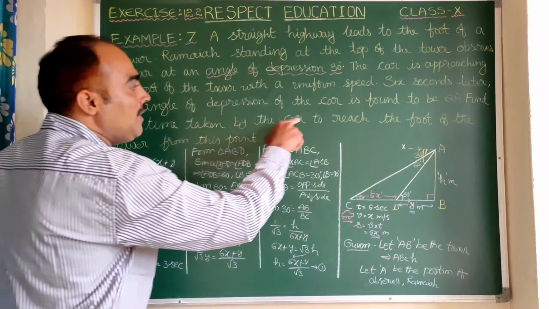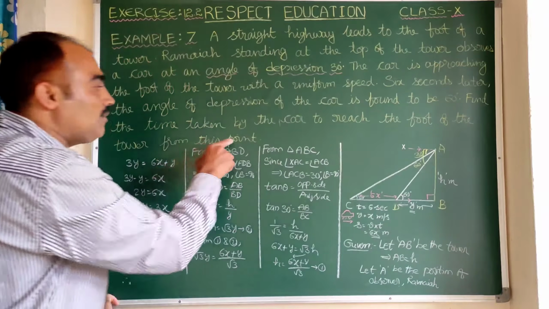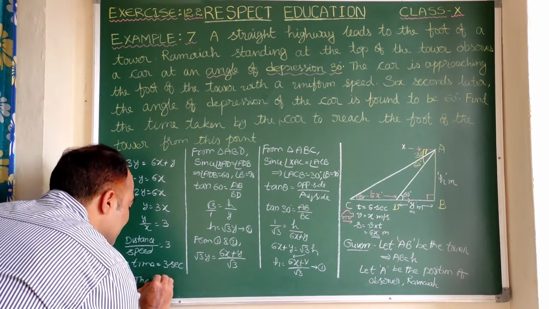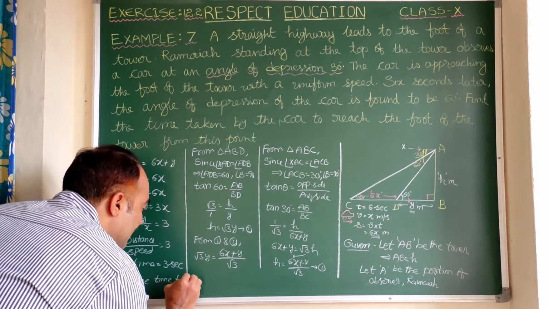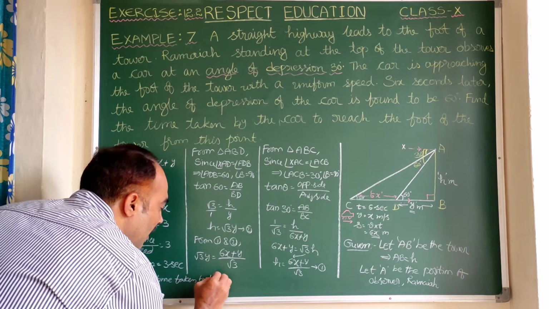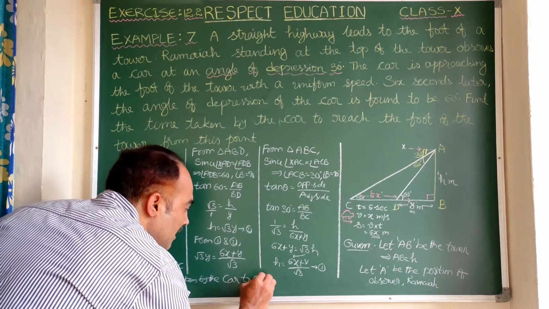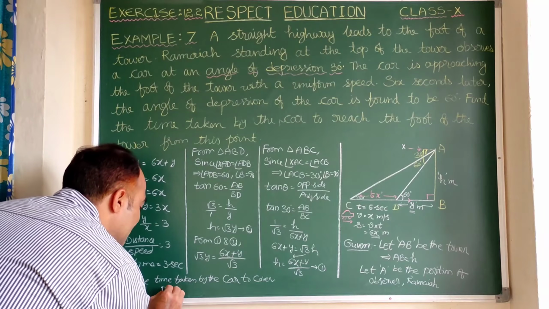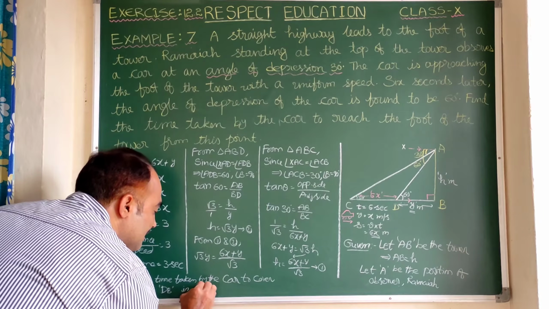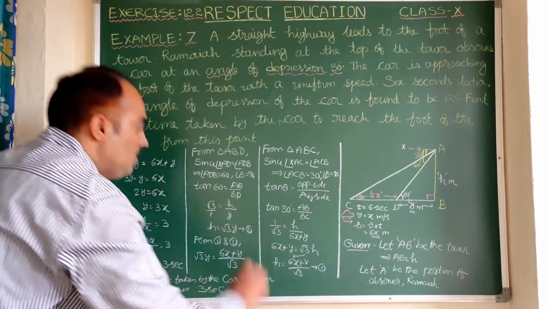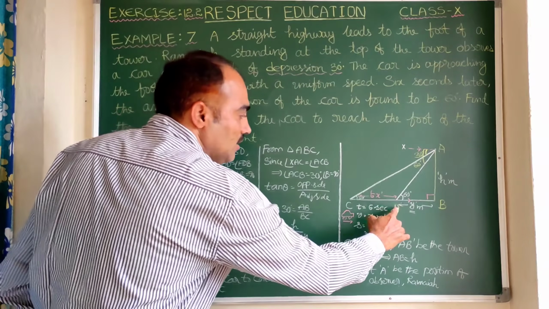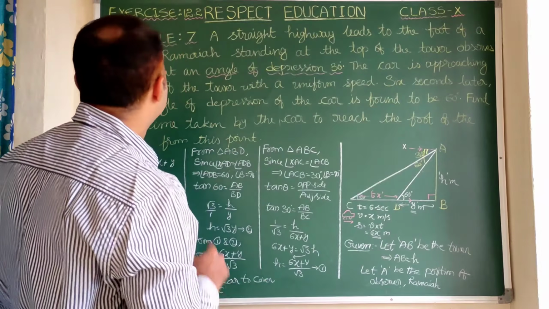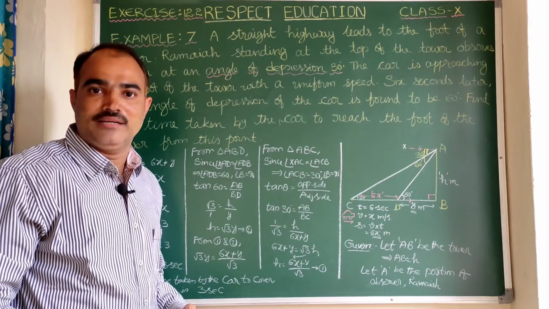Let us read the question. Find the time taken by the car to reach the foot of the tower from this point. So we can write the time taken by the car to cover the distance DB is 3 seconds. So the final answer is, to move the car from D to B, it will take 3 seconds. So here with this example 7 gets completed.